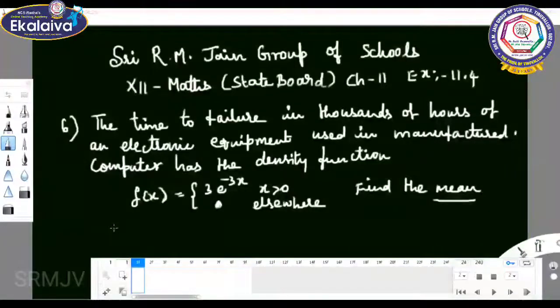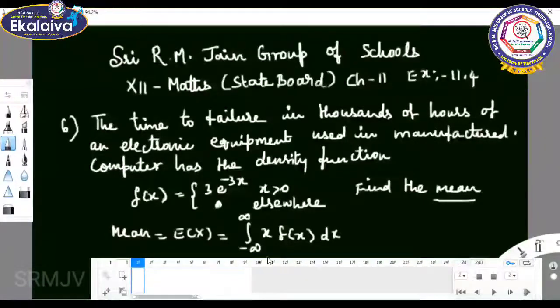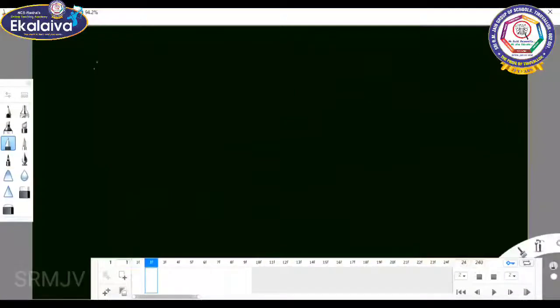So what is the mean formula? Mean equal to expectation of x equal to integral minus infinity to plus infinity x f of x into dx. So mean equal to expectation of x.